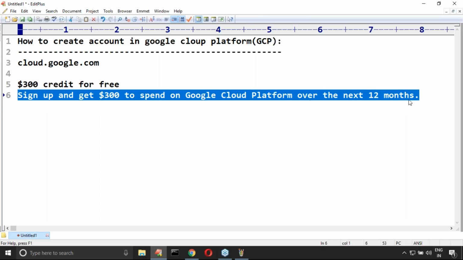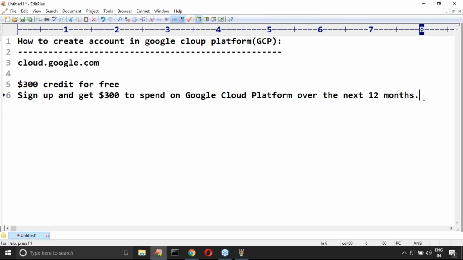Next, immediately you ask, after 12 months, is it chargeable or not? Yes, it will be chargeable. Is it automatically upgraded or not? No. If you enable it, then only it's going to happen. If you are not going to enable it, that's all. Once your free credit is completed, that's all it's going to be. Moreover, if you use it, then only charge is going to be there. If you are not using it, then there won't be a charge. This is also one important thing.